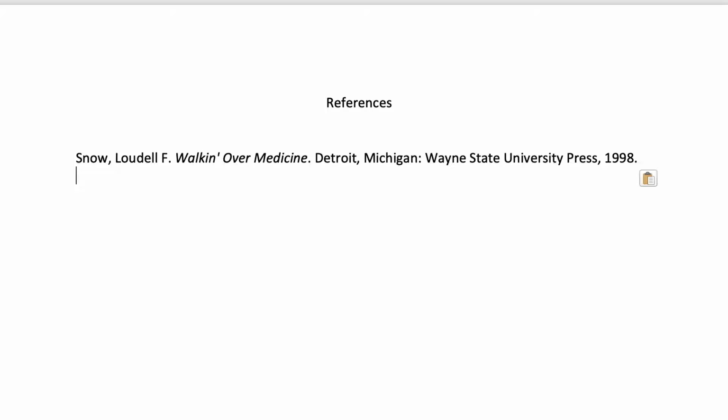Let's first discuss how to structure citations in your references page. The Chicago Manual of Style recommends you use the title References in the author-date style, rather than bibliography or works cited, for example, as well as having 2 spaces between the title and first entry, and a single space between each entry. All references will be left aligned, and all lines after the first indented to the half-inch margin.